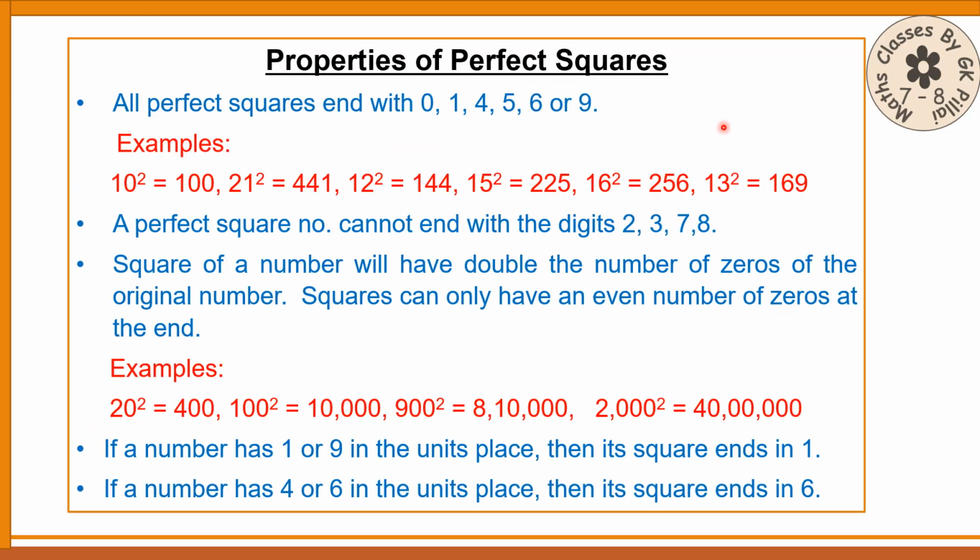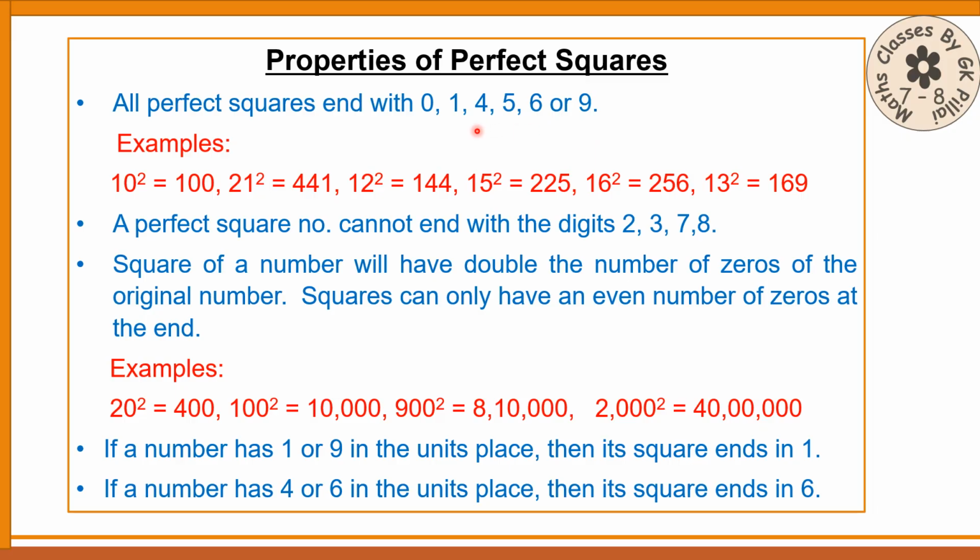Now, what are the properties of perfect square numbers? Here, I am giving examples everywhere. All perfect square numbers end with the digits 0, 1, 4, 5, 6 or 9. It cannot end with the number 7. It cannot end with the number 3.